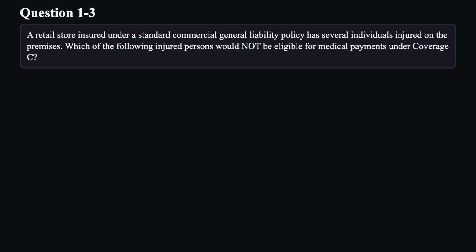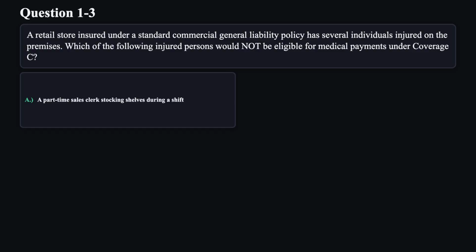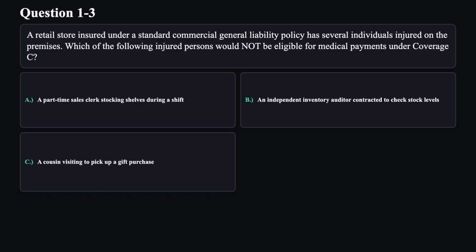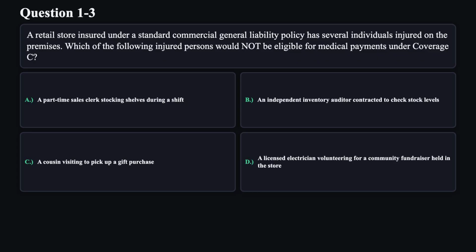Question 3. A retail store insured under a standard commercial general liability policy has several individuals injured on the premises. Which of the following injured persons would not be eligible for medical payments under coverage C? A. A part-time sales clerk stocking shelves during a shift. B. An independent inventory auditor contracted to check stock levels. C. A cousin visiting to pick up a gift purchase. D. A licensed electrician volunteering for a community fundraiser held in the store.